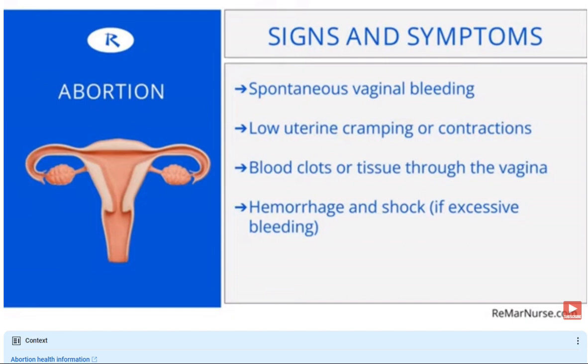Let's talk about the signs and symptoms of abortion. So during a normal pregnancy, you would not expect to see these things. These are abnormal cues that need to be noted. The first is spontaneous vaginal bleeding. During pregnancy, bleeding is always something that needs to be noted, and the healthcare provider should be notified for that. Low uterine cramping or contractions, blood clots or passing tissue through the vagina, and then also hemorrhage and shock as well.